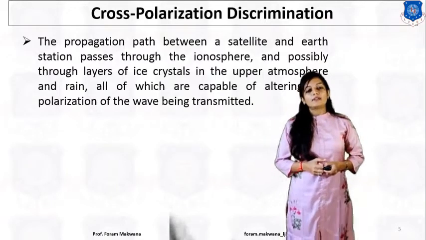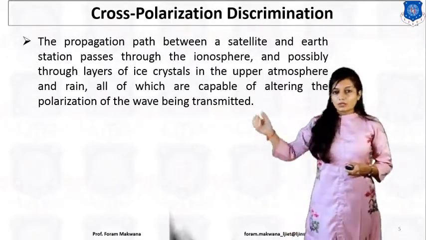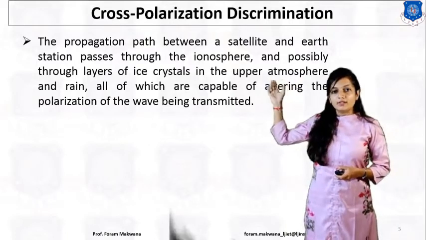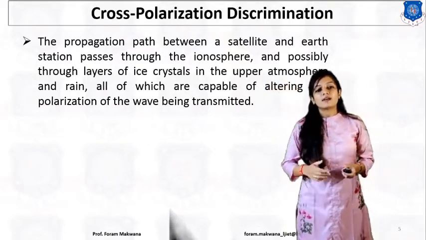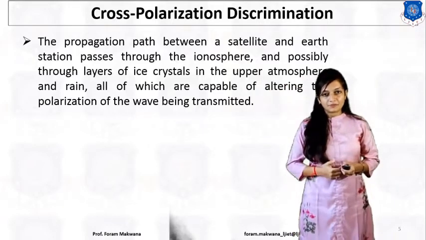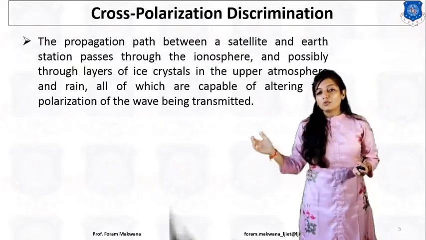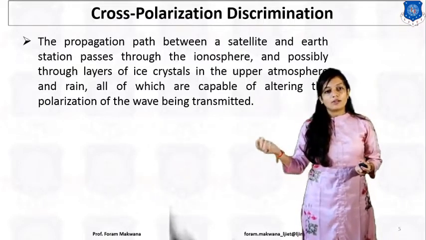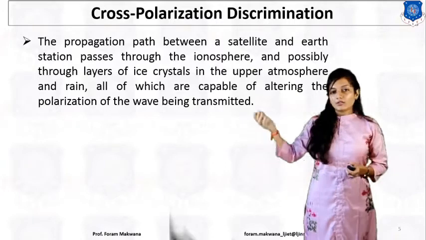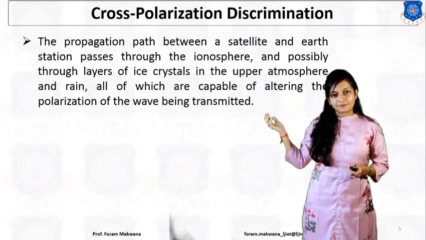Now, the next topic is cross polarization discrimination. First of all, the propagation path between a satellite and the Earth station passes through the ionosphere and possibly through the layers of the atmosphere. It has to pass through the non-uniform distribution of ions or atoms, or the layers of ice crystals in the upper atmosphere, and the rain.